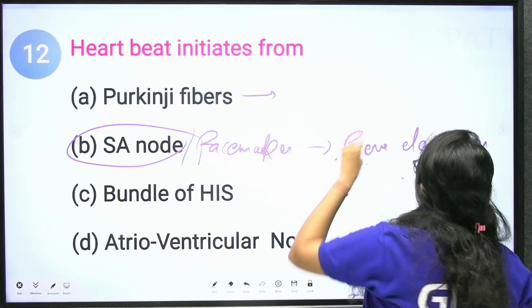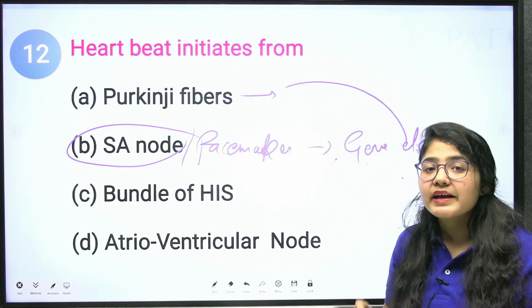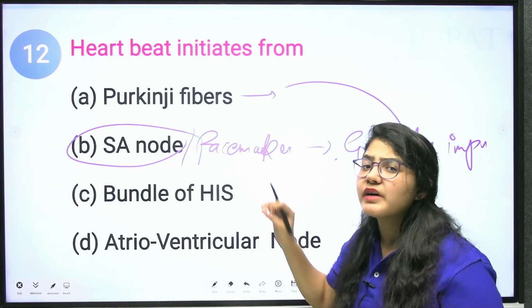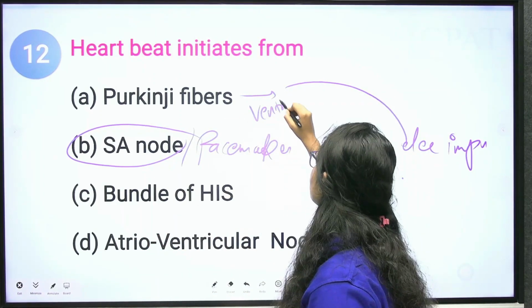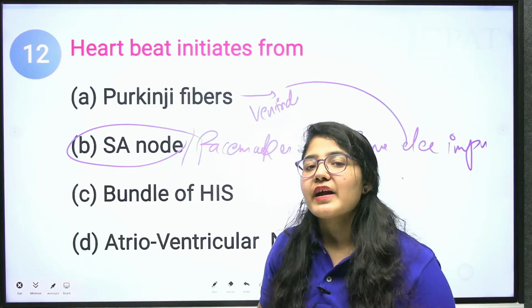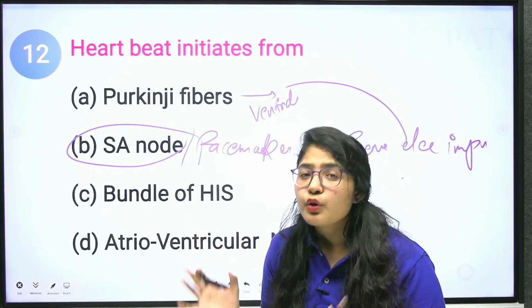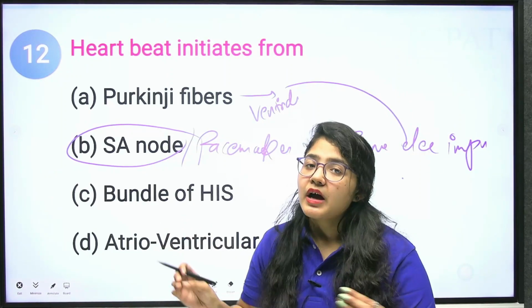Now, these generated impulses are taken by your Purkinje fibers, which are situated and work separately for your ventricles, as the ventricles require more energy and more electrical impulses to pump the blood out of your body.